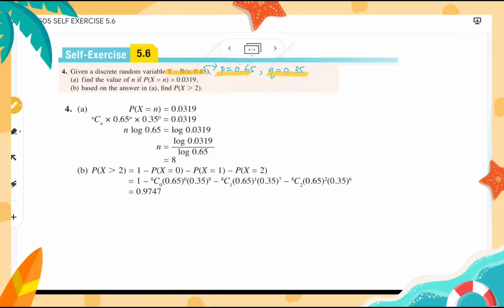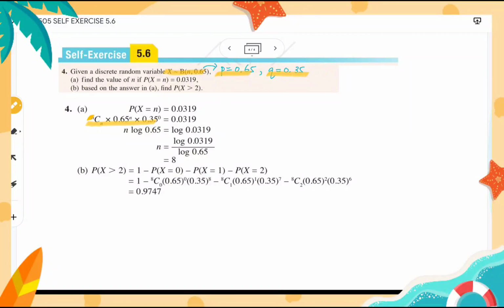A. Find the value of n if P(X = n) is 0.0319. So we expand with the binomial formula, nCn times 0.65 to the power of n times 0.35 to the power of n minus n. The n minus n here gives us 0.